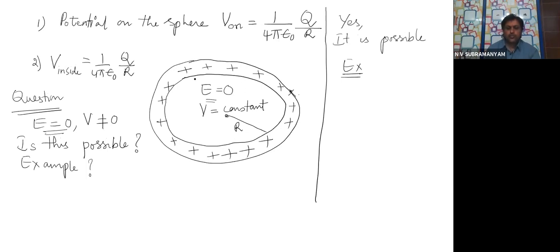Inside a uniformly charged spherical shell, electric field is 0, but potential is not 0. This only you can write as example, children. So I hope you got one question and answer for your public examination.